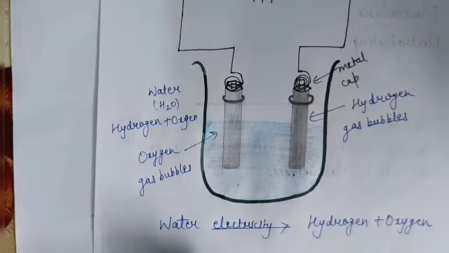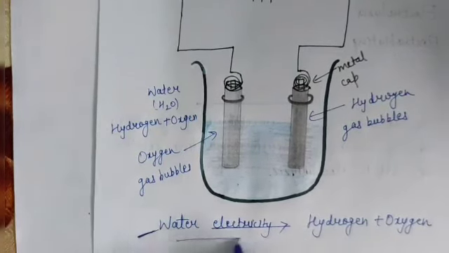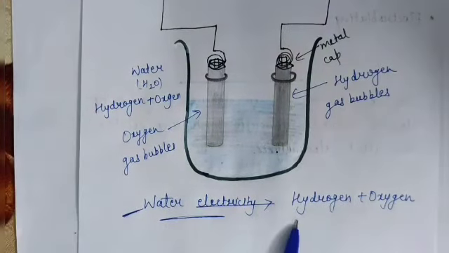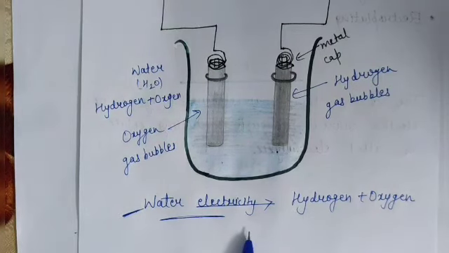This is the chemical reaction which takes place during electrolysis of water. In this, there is a decomposition of an electrolyte by passing electric current. There is a decomposition into hydrogen and oxygen at the electrodes on passing electric current.